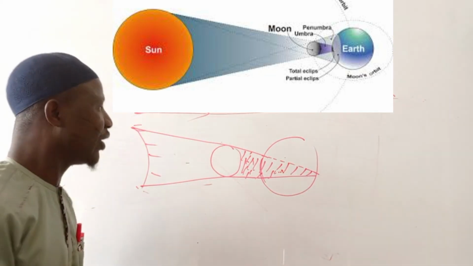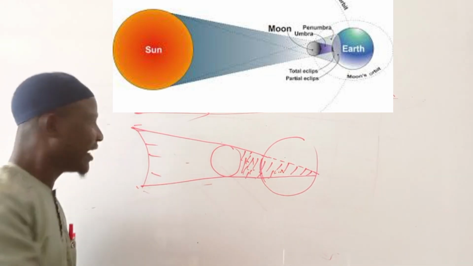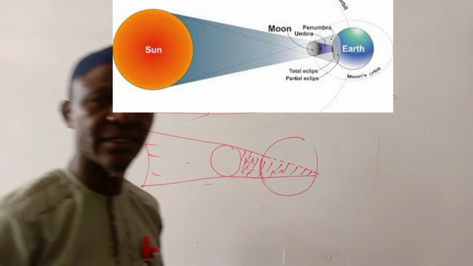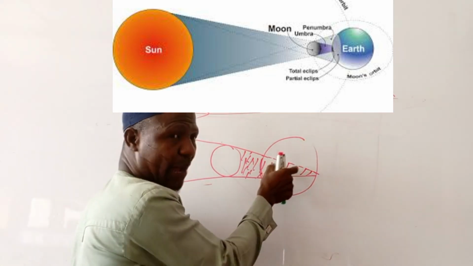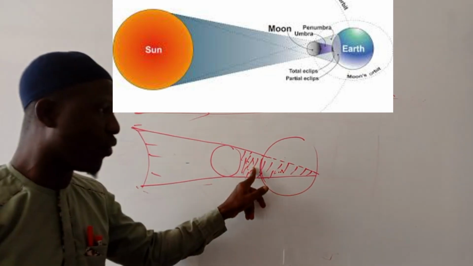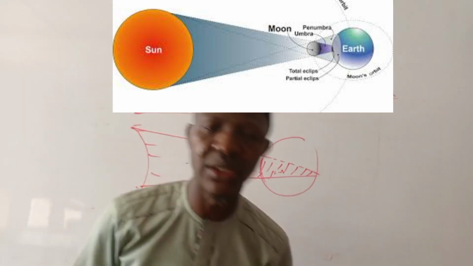But the other way around, the eclipse of the sun means the sun is in darkness. The sun can never be in darkness. It's the source of the light. It's the earth that is in darkness. Because the people at that particular point are blocked by the shadow of the moon, they cannot see the sun. They now say eclipse of the sun.